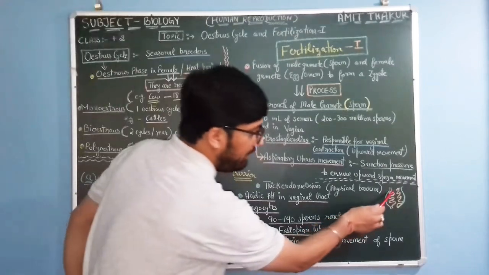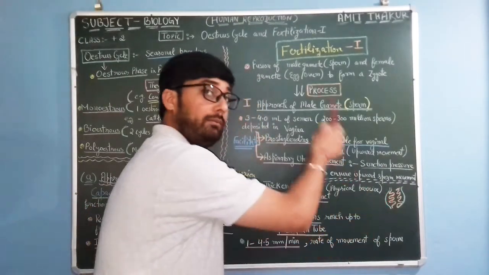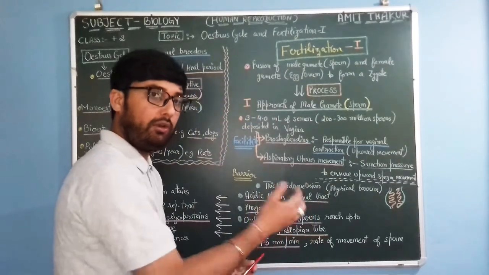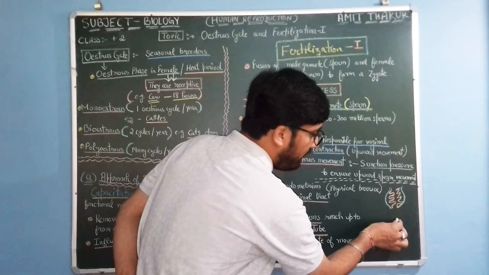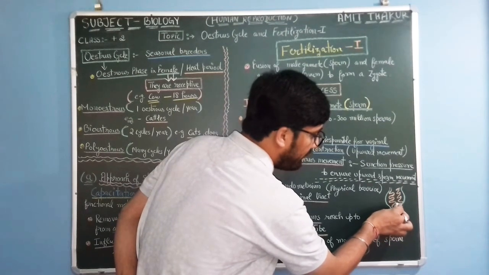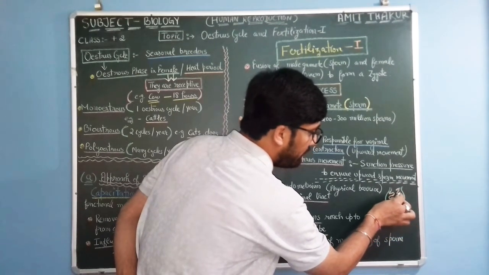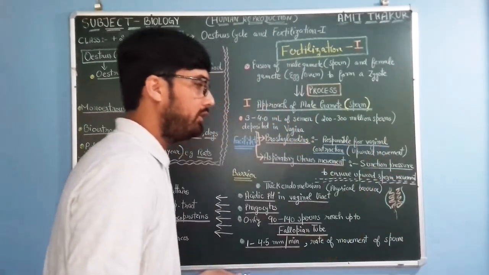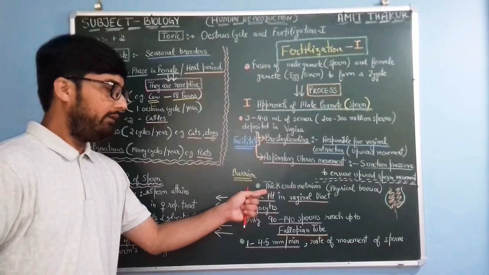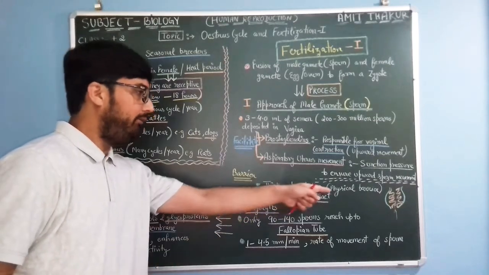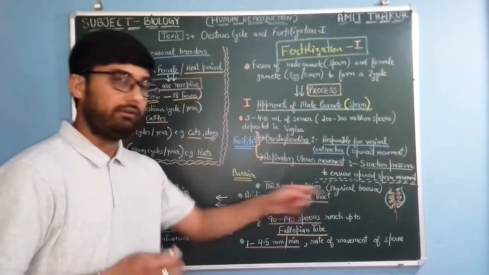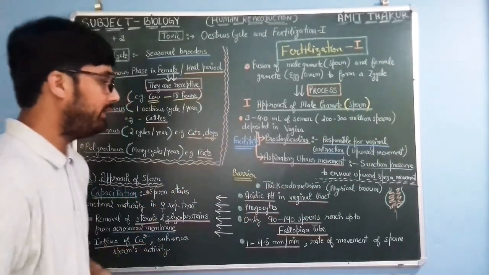So the sperm has to go right through this. This is a kind of physical barrier: the thick endometrium layer for sperm movement.